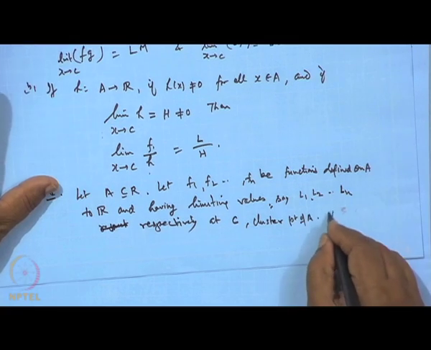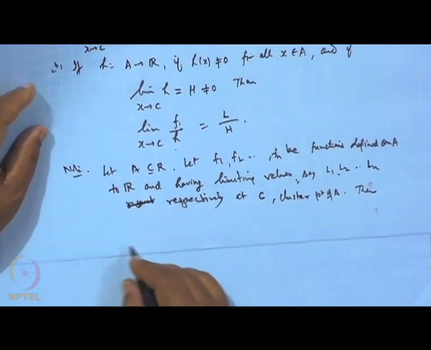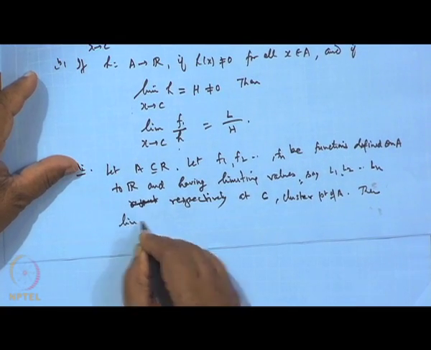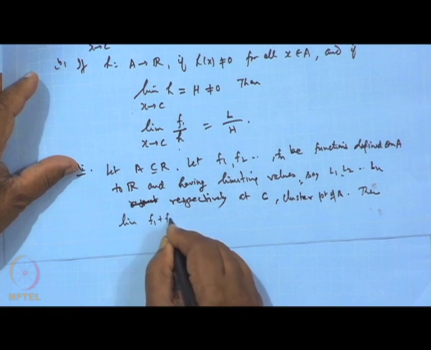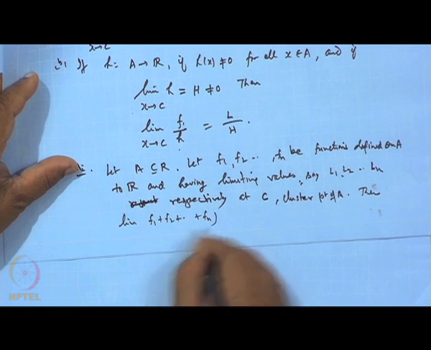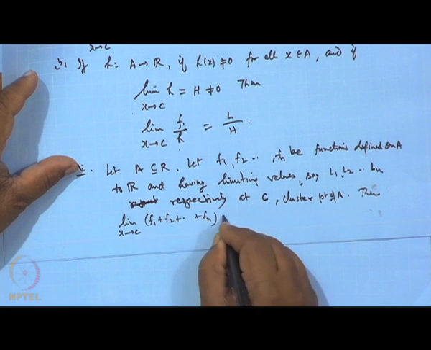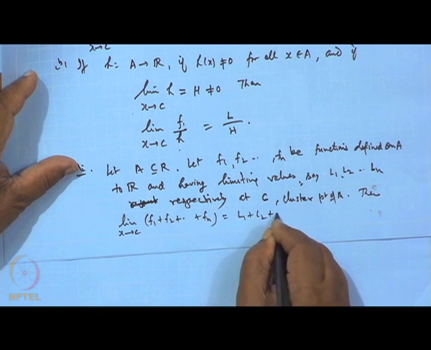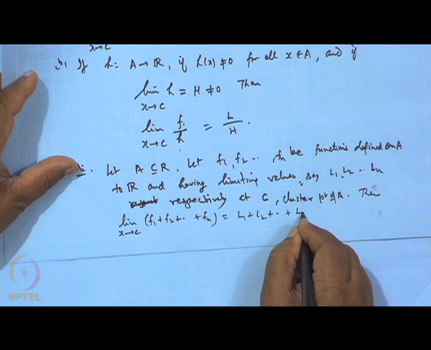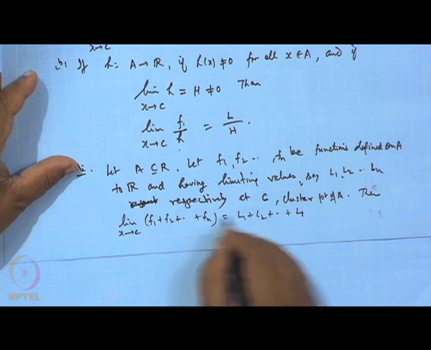Then the limit of f1 plus f2 plus up to fn when x tends to c will be the sum of these limits, and similarly for the product.